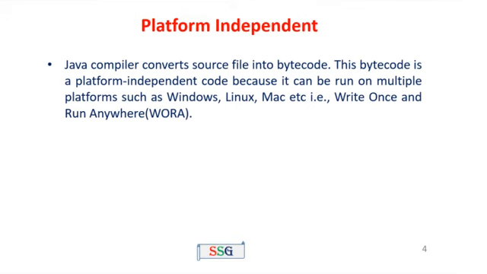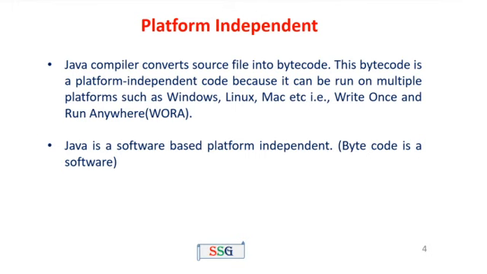Platform independent means the same Java program can run on any OS. The Java compiler converts a source file into bytecode. This bytecode is a platform independent code because it can run on multiple platforms such as Windows, Linux, Mac OS, etc. That means write once, run anywhere. The same bytecode can run on any OS such as Windows, Linux, and Mac. This is called software based platform independent.